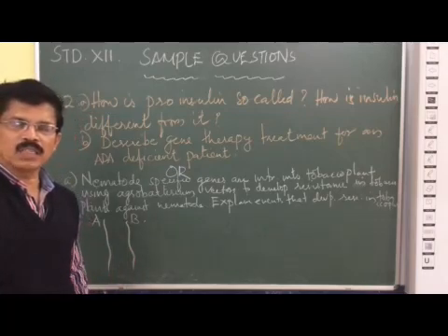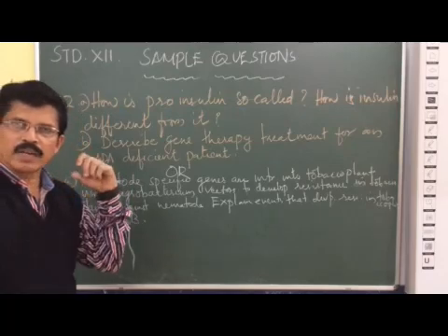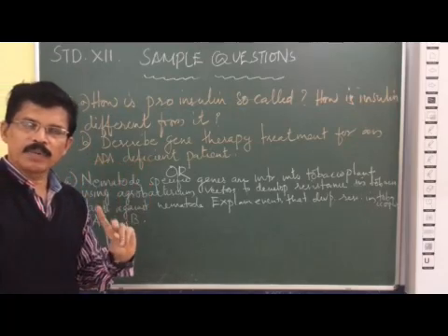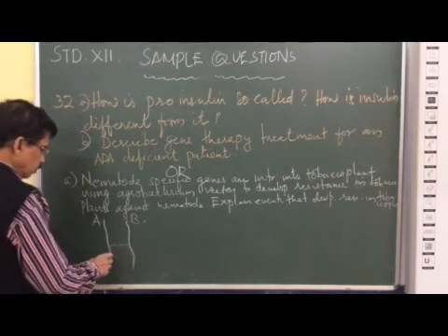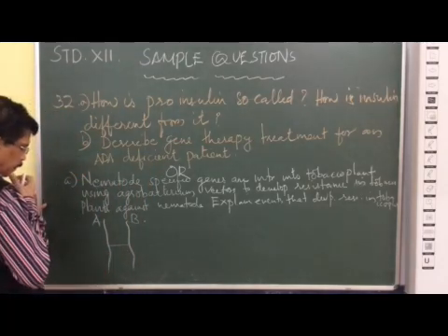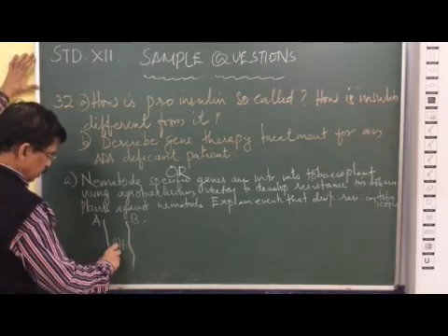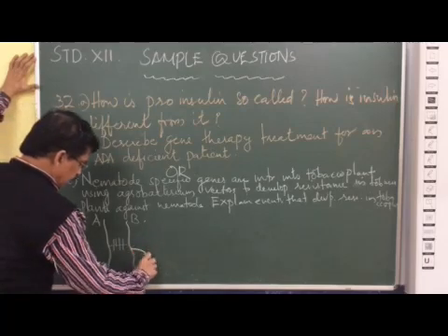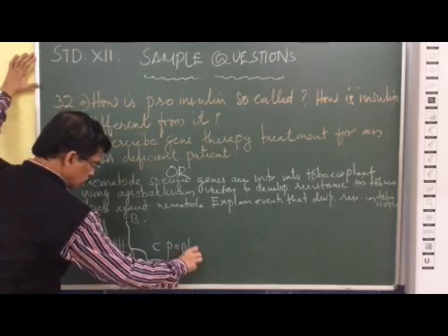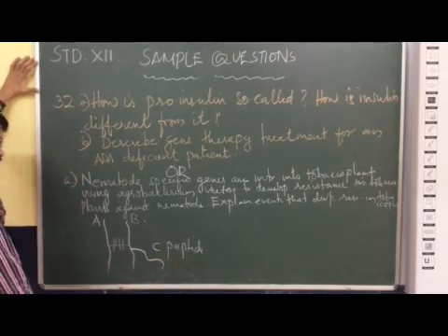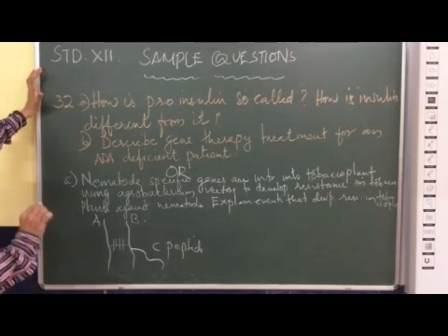Pro-insulin is an inactive or primary form of insulin which contains two polypeptide chains connected by a disulfide bridge. And in this form there is a side chain called C-peptide.